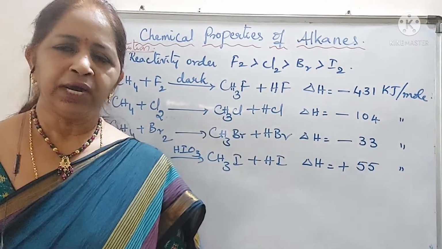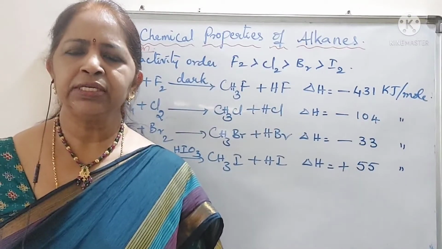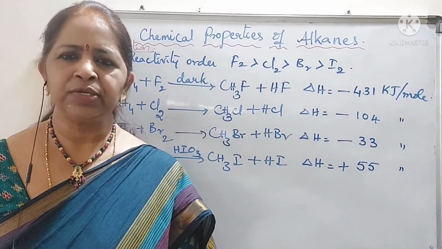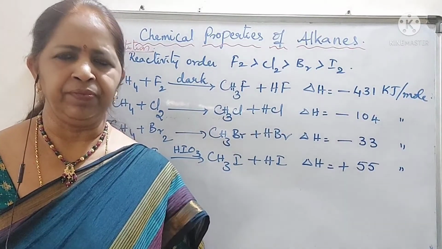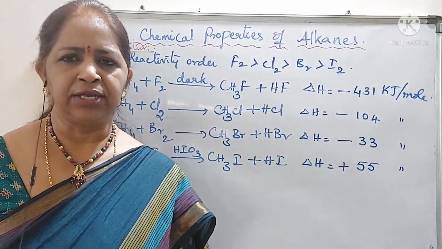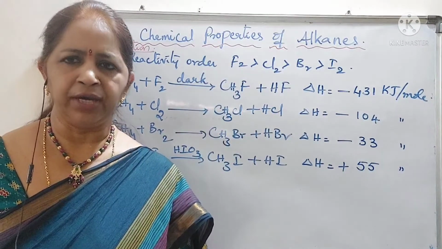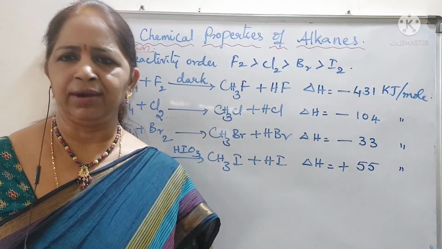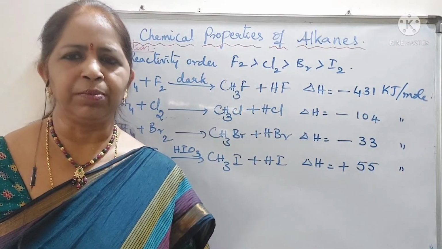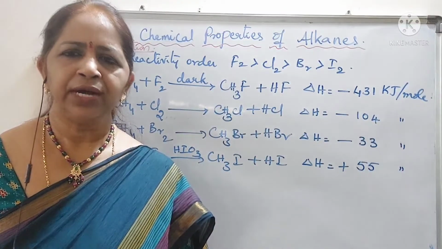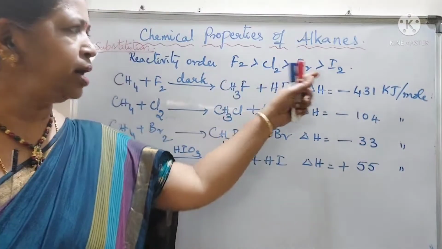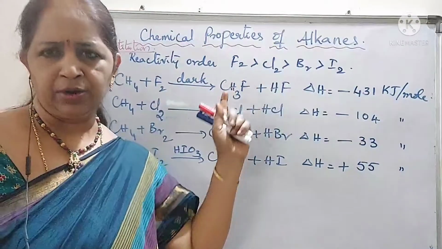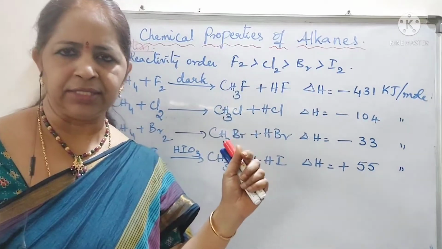What are halogens? Halogens are 17th group elements: fluorine, chlorine, bromine and iodine. And astatine, the last element, is a radioactive substance. So, it will not react. It will not give normal chemical reactions. So, let us see the reactions of fluorine, chlorine, bromine and iodine with hydrocarbons, that is the alkanes.